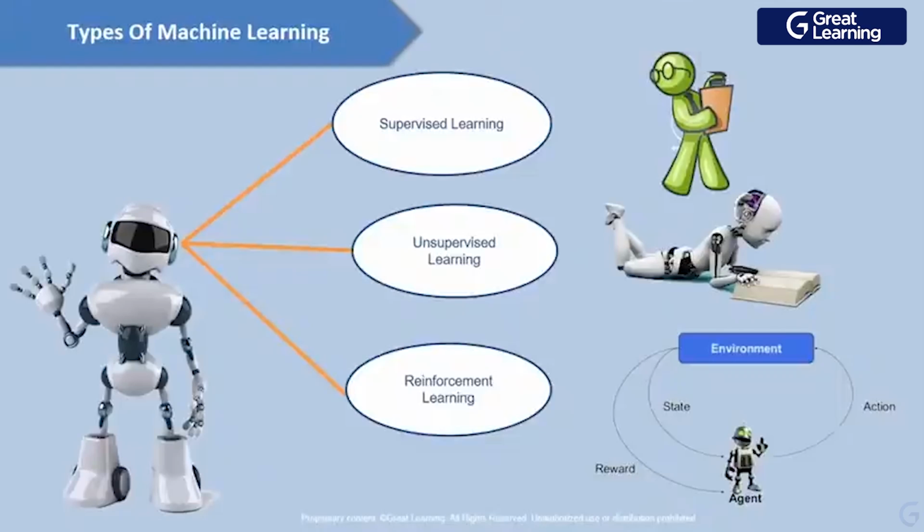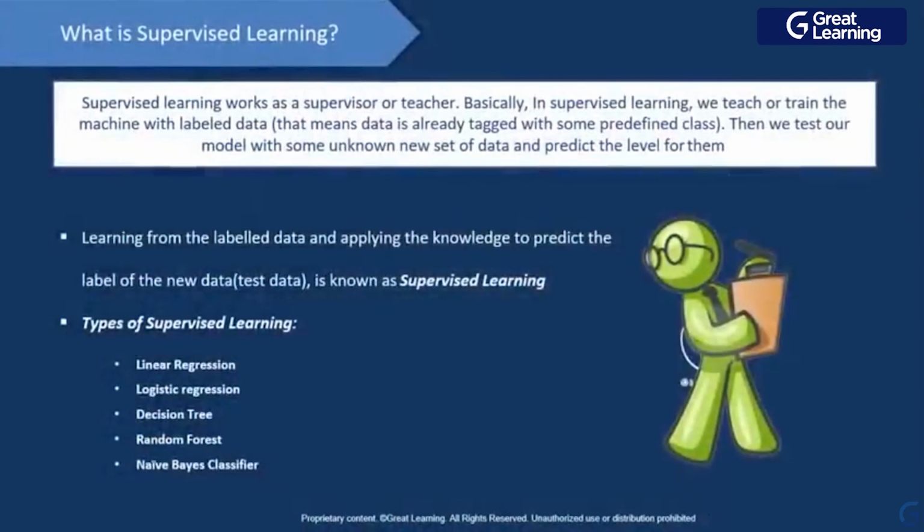Now, these are the types of machine learning we have. We have supervised learning, unsupervised learning, and reinforcement learning. I will give you a one-liner of what each type stands for, right? From the name supervised learning itself, you can understand that there is a supervisor or a teacher, right? Basically, supervised learning works as a supervisor or a teacher. But this teacher or supervisor is basically your class. If you remember, in the data set we get our outcome, right? That outcome is our class basically, right?